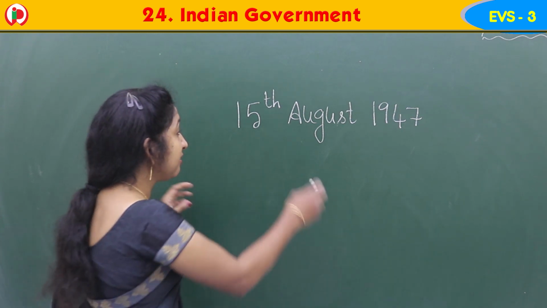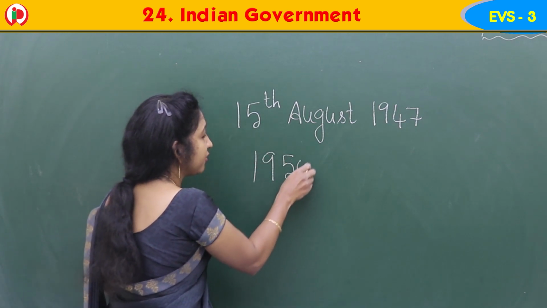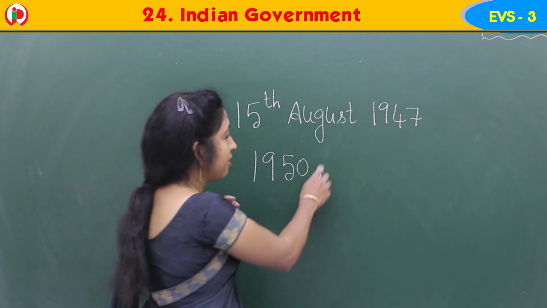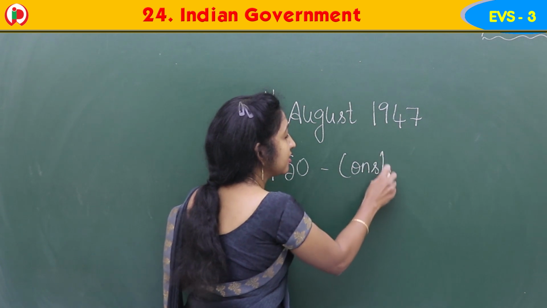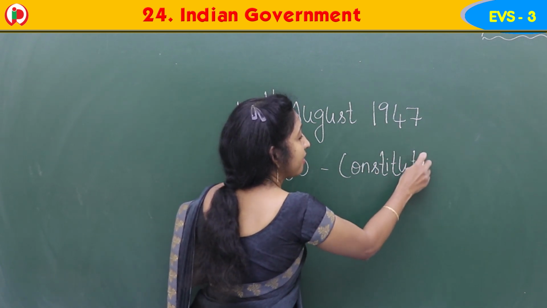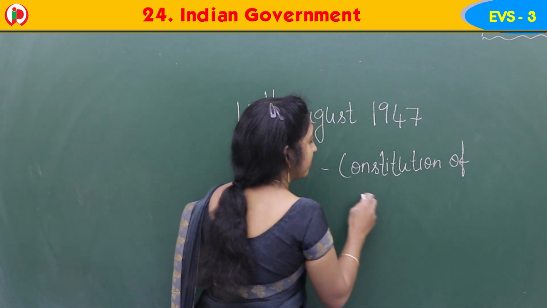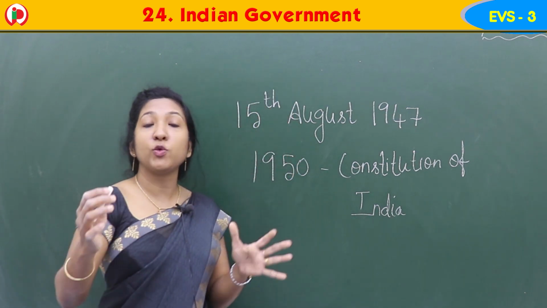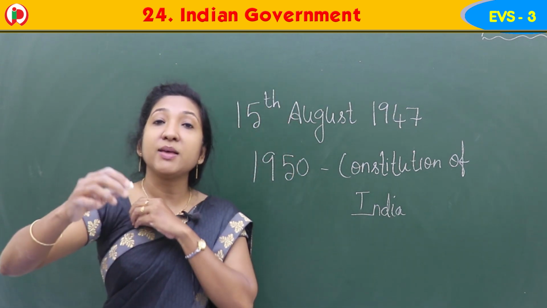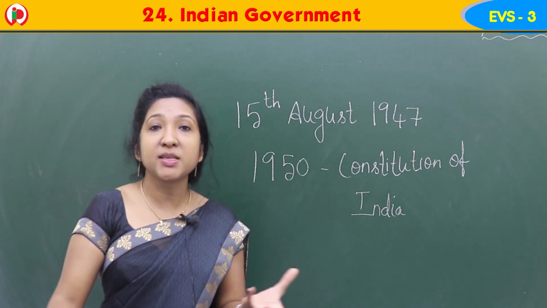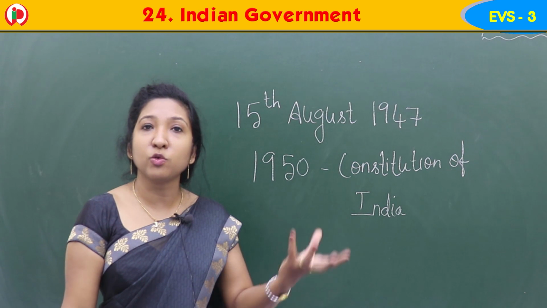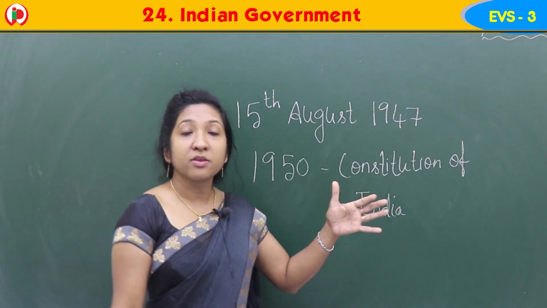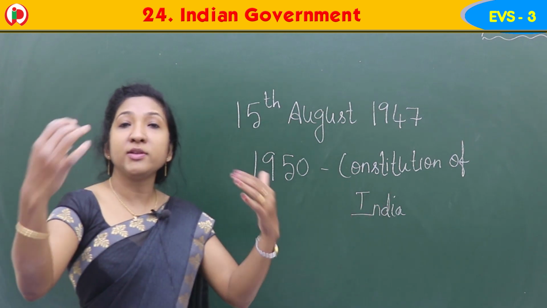Then, in 1950, what happened? Our leaders formed the Constitution of India. The Constitution of India is a system with a set of rules, fundamental and important principles and procedures to govern the country, or how to rule the country. The Constitution of India tells us how to rule the country.